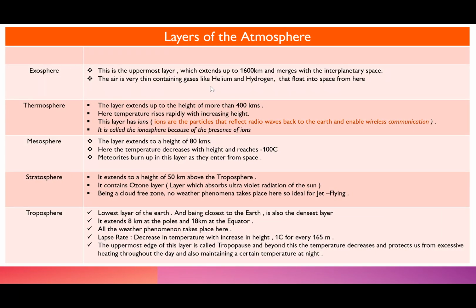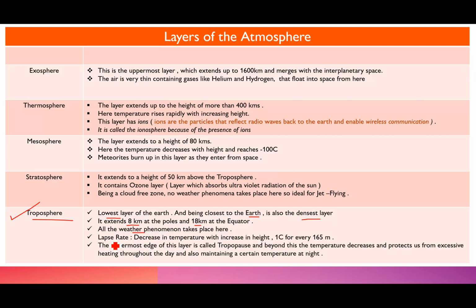I hope this chart will help you to learn this and later to revise when you're doing this chapter. So let's start with the very first, that is the troposphere. Now, number one, it is the lowest layer of the atmosphere. This layer is the closest to the earth, so it is also the densest. So when we talk about the troposphere, it is the lowest and the densest layer. It extends about 8 kilometers at the poles and 18 kilometers at the equator. Now, all the weather phenomena take place here.